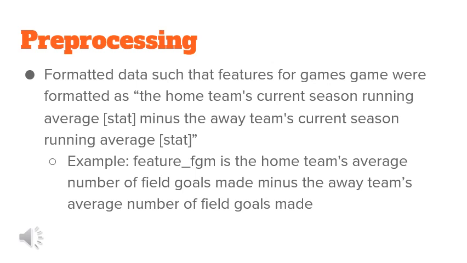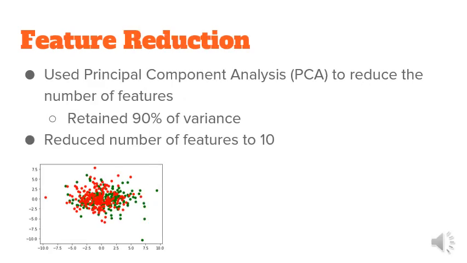And lastly, the target variable that we chose for our models to predict was goal differential for each game, which is just the home team's points for that game minus the away team's points. And the last step in data pre-processing was feature reduction. So we ended up going with PCA for our feature reduction method. We tried several different levels of retained variance, but ended up going with 90% since that yielded the best results for the models we were training. This also reduced the number of features by about half, from 19 to only 10.